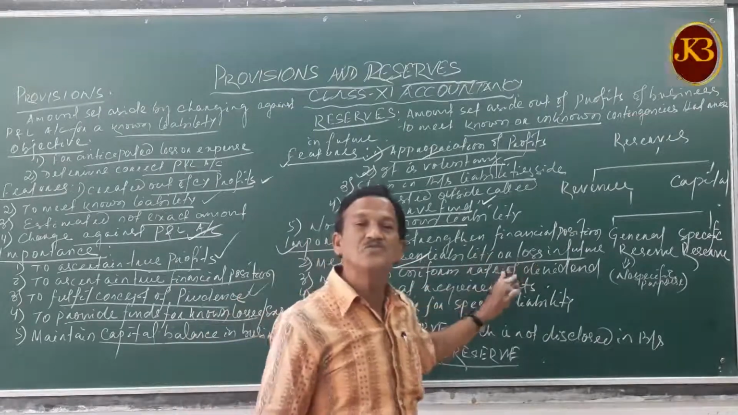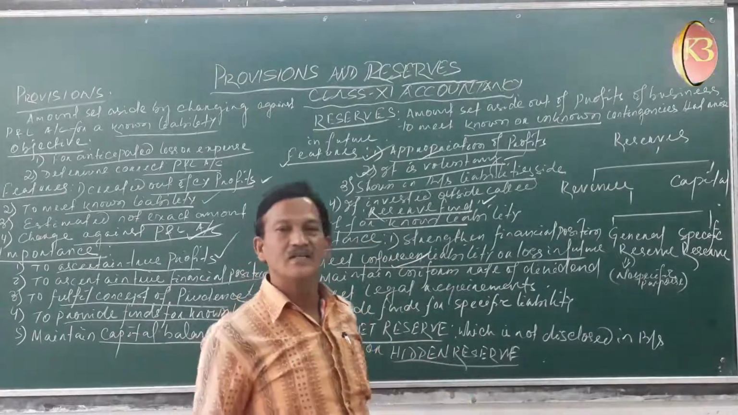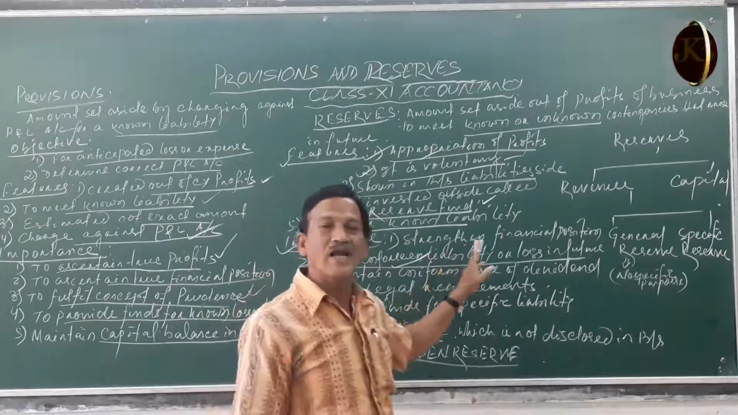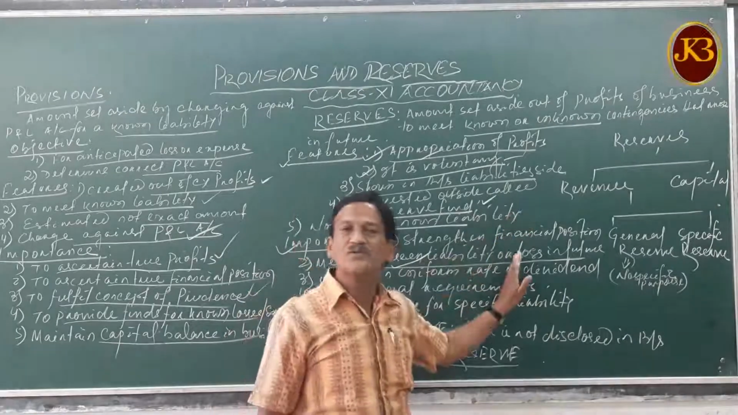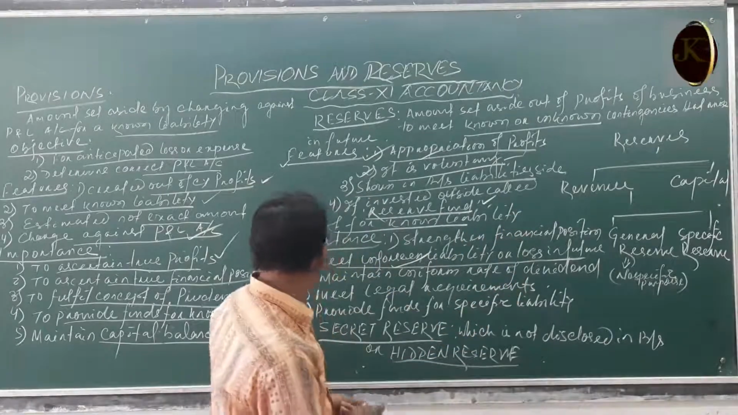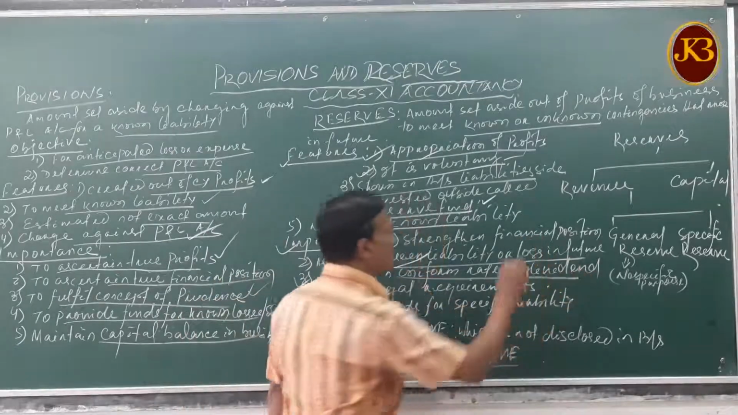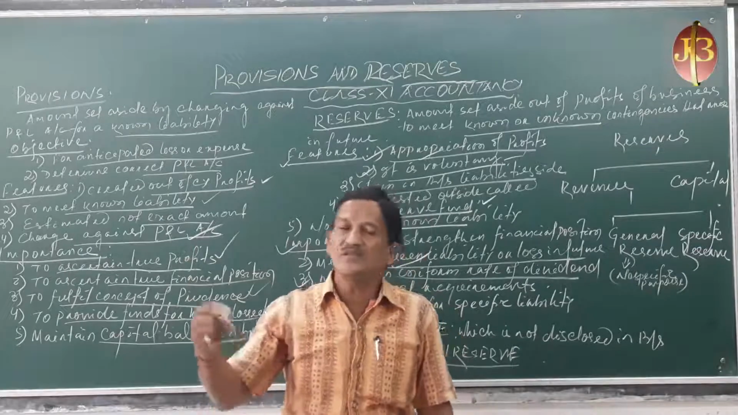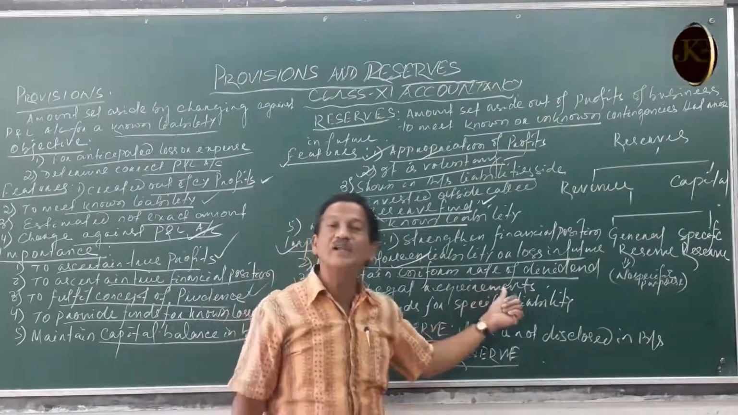Business faces huge losses due to competition, accidents, or sudden fire in the godown. So this leads to liability, huge losses. Those huge losses will be set off from your reserves. Then third is to maintain a uniform rate of dividend. That means when you are paying the dividend to the owners or the shareholders, that dividend will be maintained uniform.